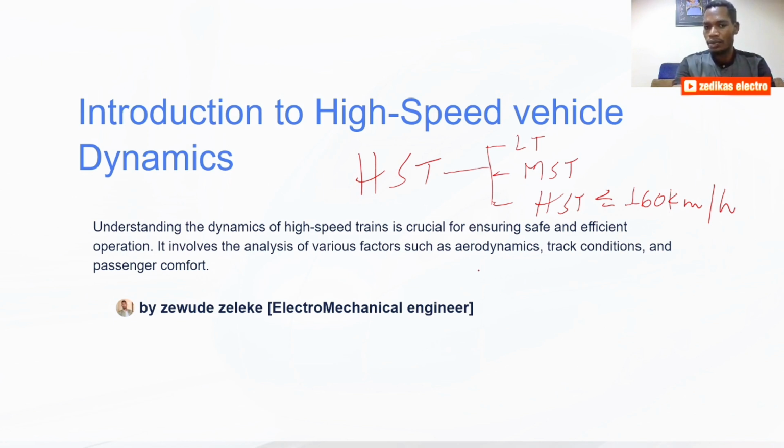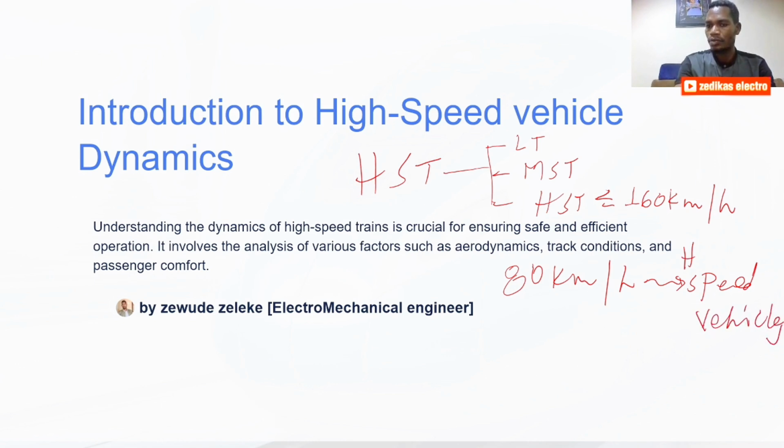When we come to vehicle dynamics, a vehicle above 80 km/h is so-called high-speed vehicles or high-speed cars.